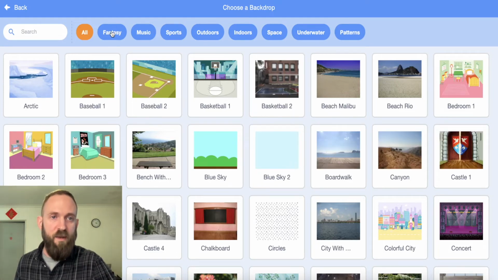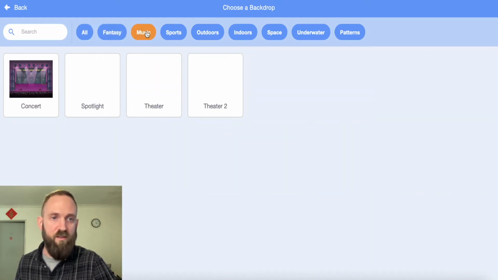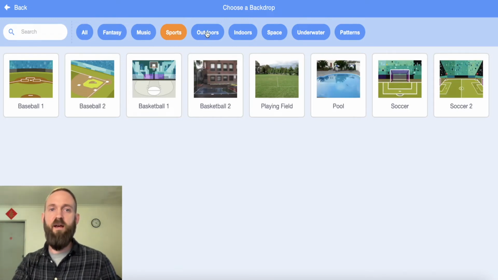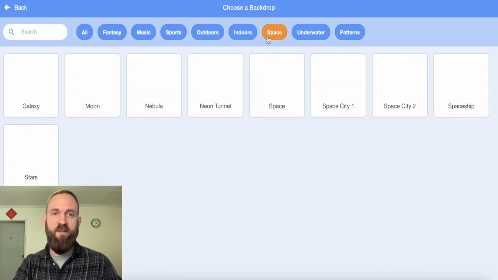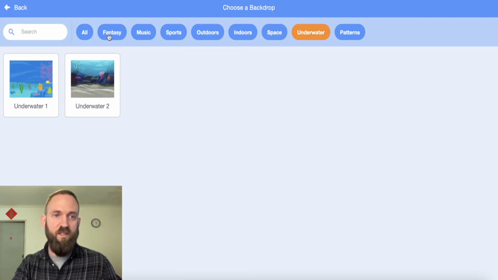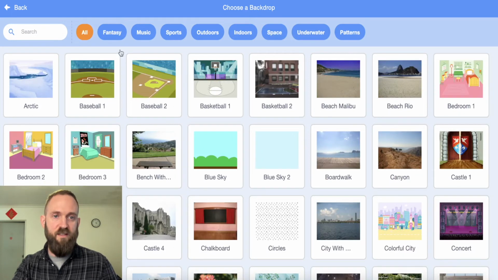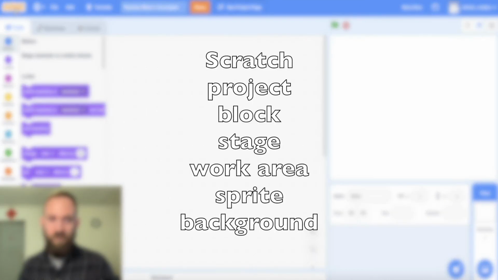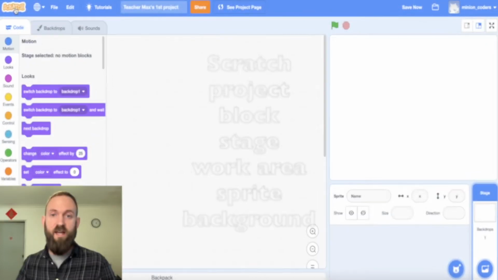And all of these backdrops I have right here. I've got castles, I've got a basketball court, I've got all these different places. I've got outer space in a spaceship, I've got underwater, I've got all these fantasy things. It's incredible. We're going to be choosing that a little bit later. So I hope that you can remember all of these important vocabulary words, and don't worry, we're going to go over them again in class.